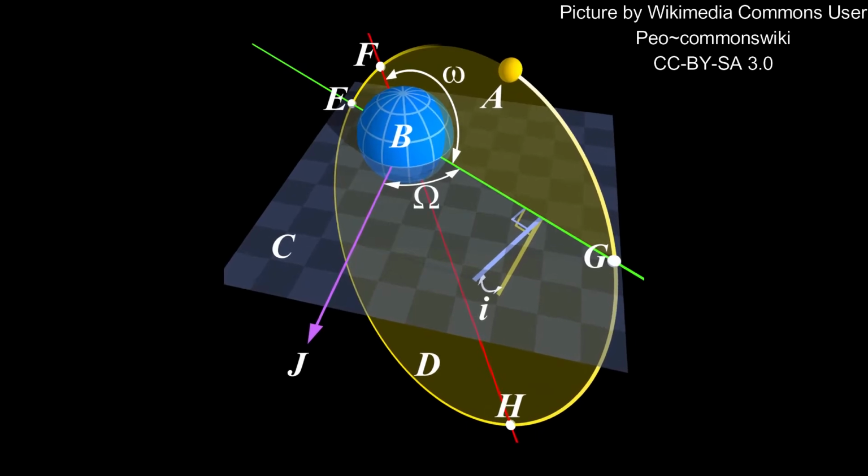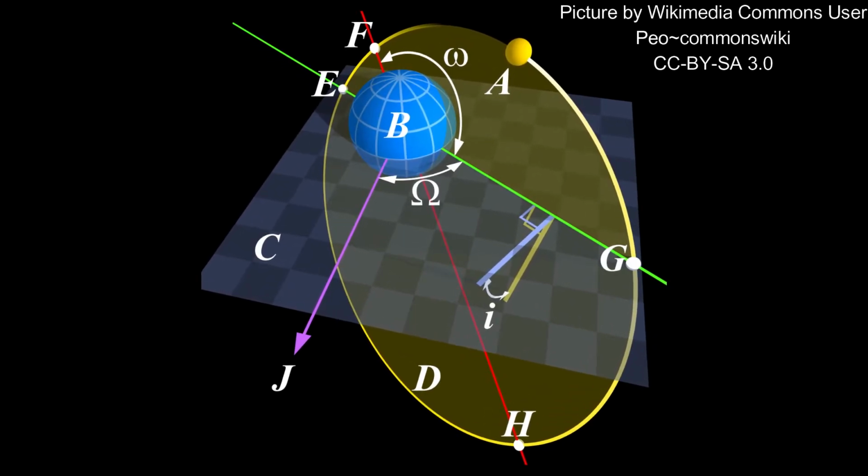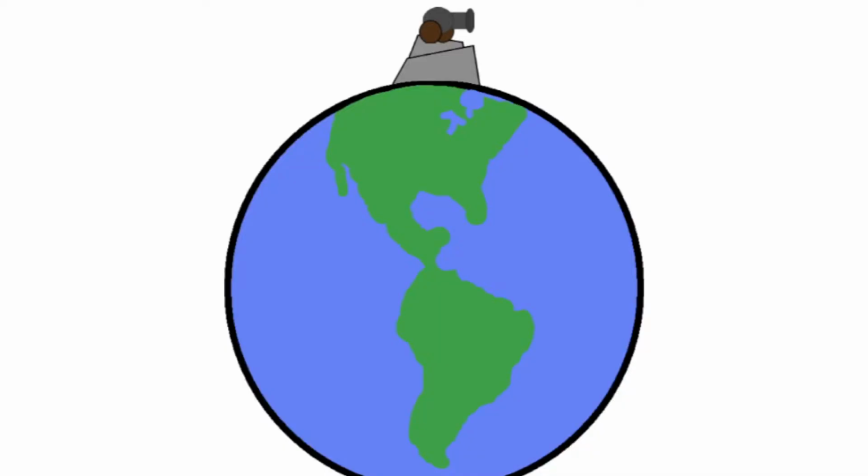To help you understand orbits, let's do a thought experiment called Newton's cannonball. Let's say we are on a planet the size of Earth, but with no atmosphere, and we have a cannon on top of a hill. We can set the speed of the cannonball fired to whatever we please.